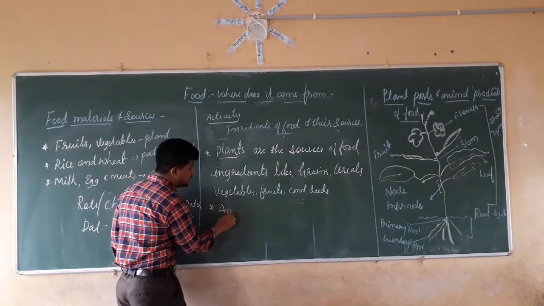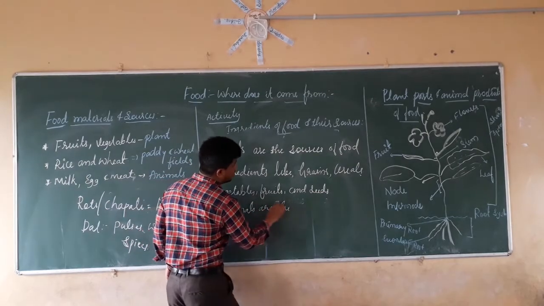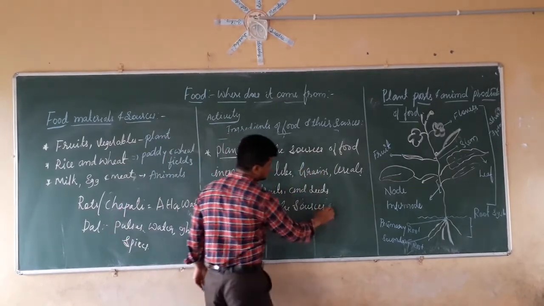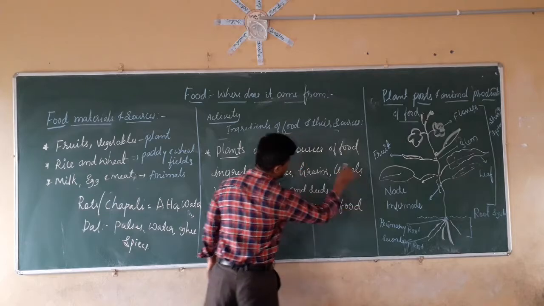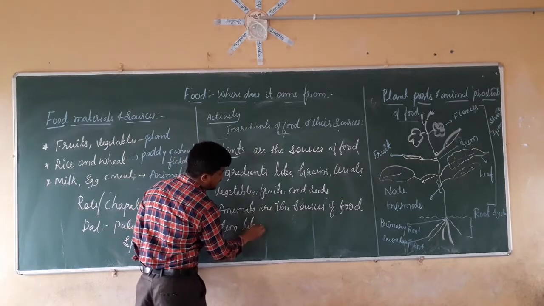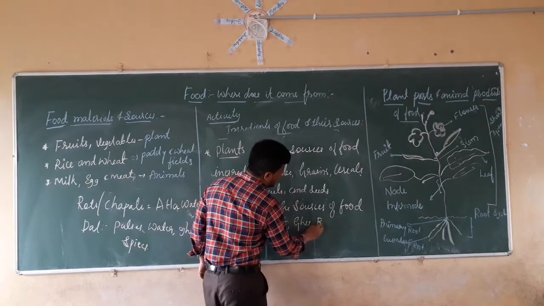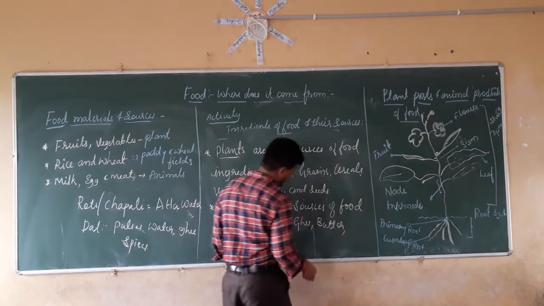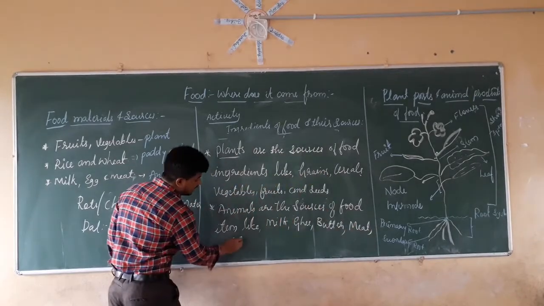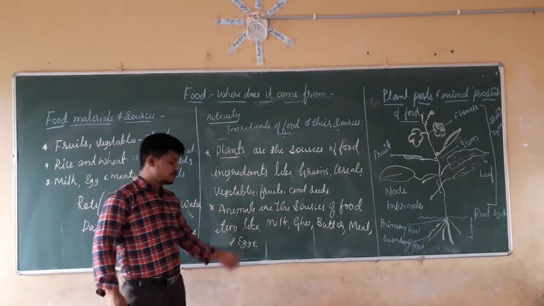In the same manner, animals are the sources of food items like milk, ghee, butter, meat and eggs. Animals are the sources of these food items.